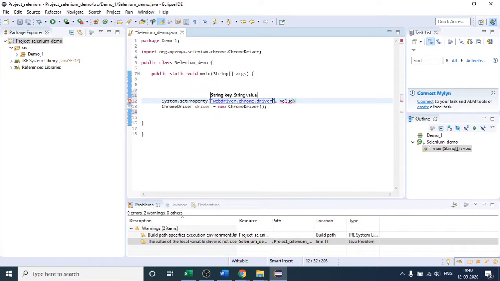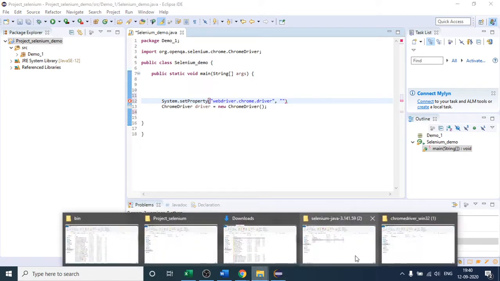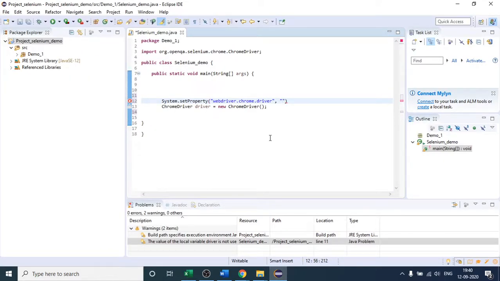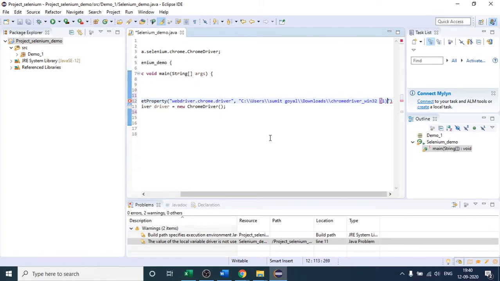And here in the value part we have to provide the path. What is the path? This is the path wherever this file is located. So I will copy this path and simply paste it here. After pasting it, one more thing you have to do, which is mandatory: provide the file name at the end of this path. My file name is chromedriver, and also provide the extension, which is .exe. So this step is mandatory, right?